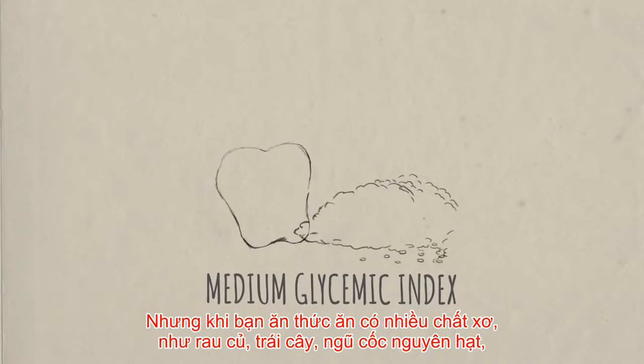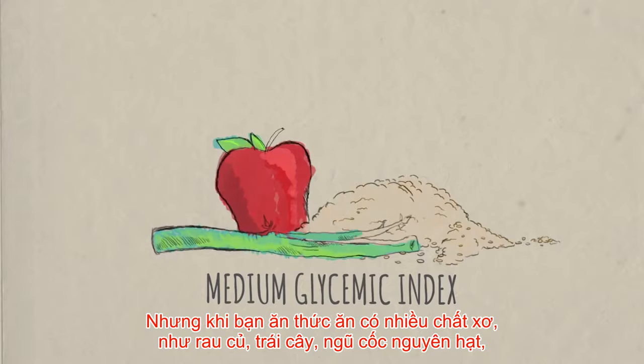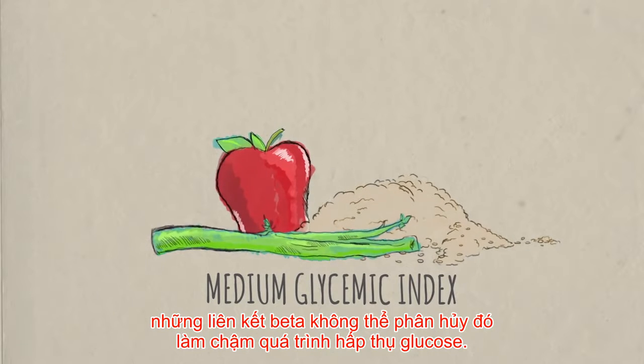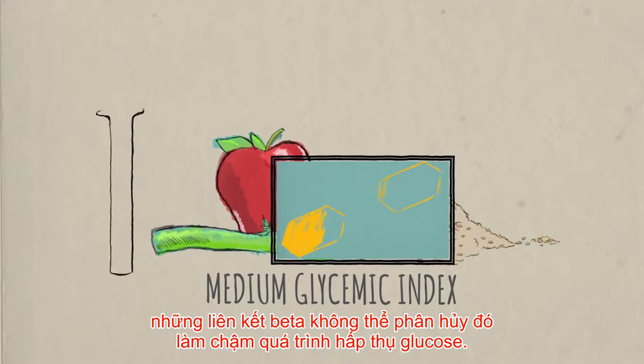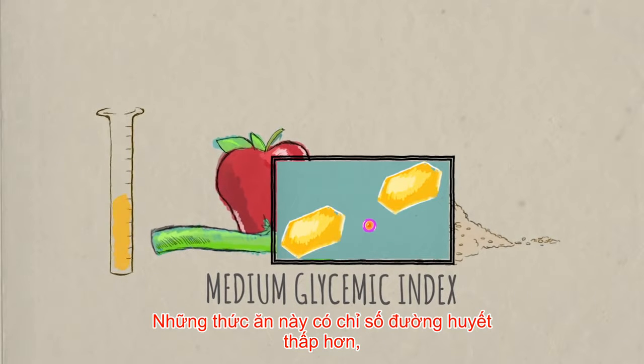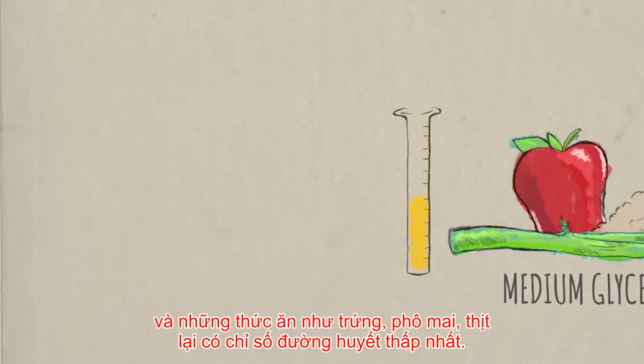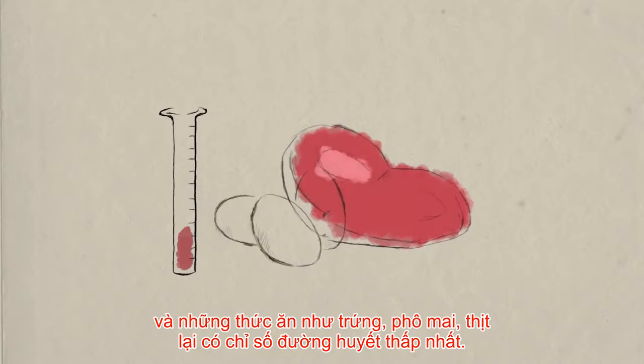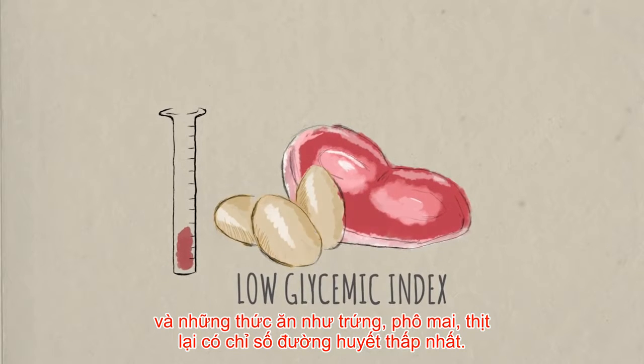But when you eat foods high in fiber, like vegetables, fruits, and whole grains, those indigestible beta bonds slow the release of glucose into the blood. Those foods have a lower glycemic index, and foods like eggs, cheese, and meats have the lowest glycemic index.